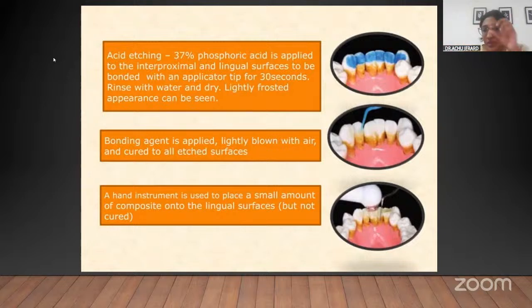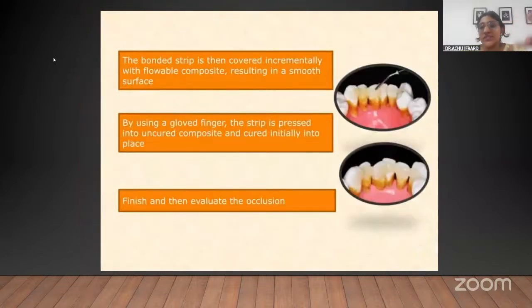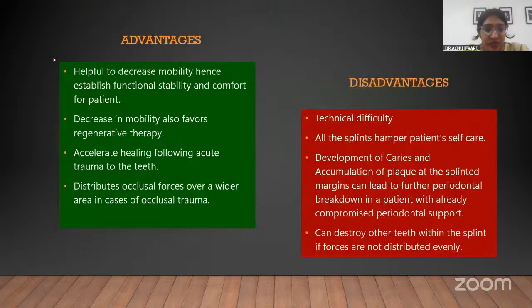When you cure each tooth, you will have to apply a little bit of bonding agent on top of this fiber mesh also, so that it is made further strong and stable. And then final finishing and polishing is done. Then evaluate occlusion, to be sure that it does not interfere with the occlusion. So this is how it is done. That is not very relevant from the MCQ question point of view.